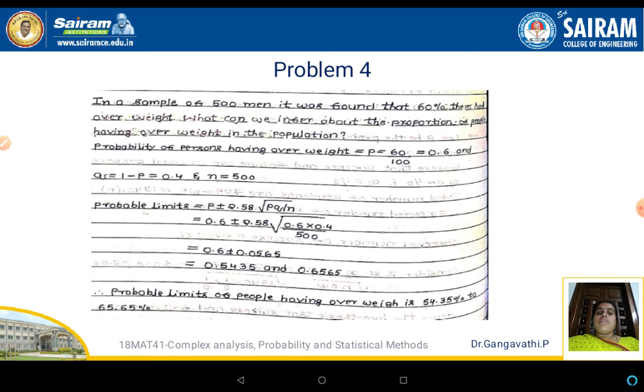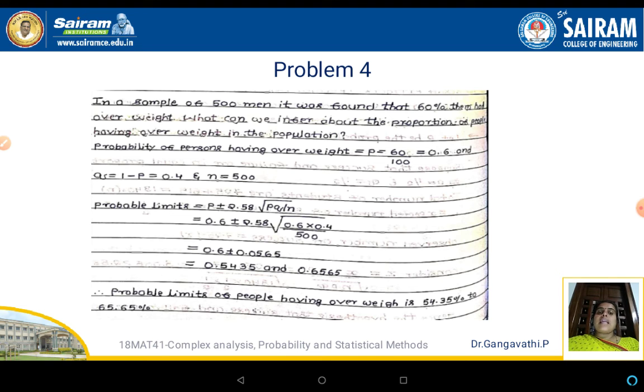So the probability of a person having overweight, let us take it as the probability of success, which is P, and here how many people? 60% of them. So 60% means 60 by 100, just 0.6. And once we know the value of P, we can evaluate the value of Q by using the formula Q is equal to 1 minus P, or P plus Q is equal to 1. So by that we get the value of Q as 0.4.